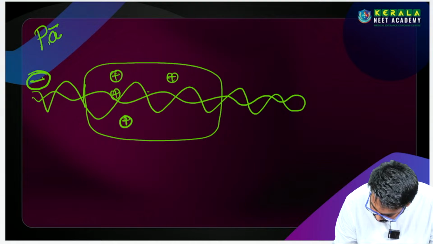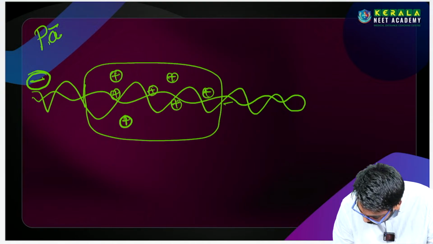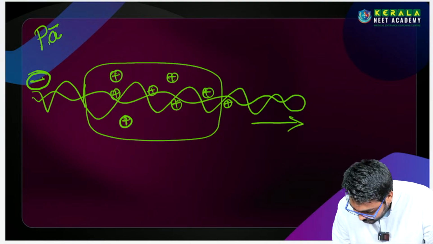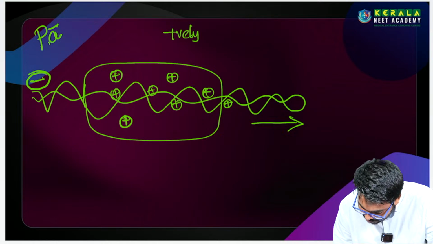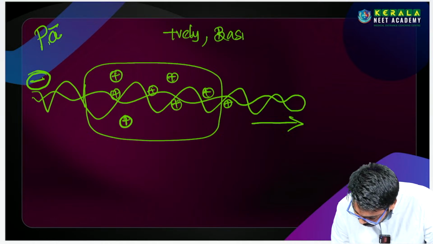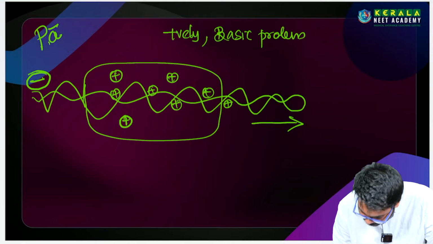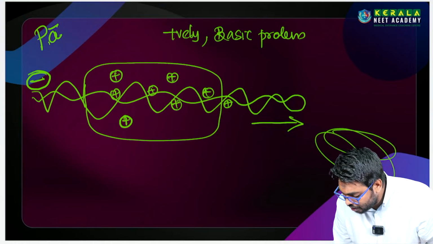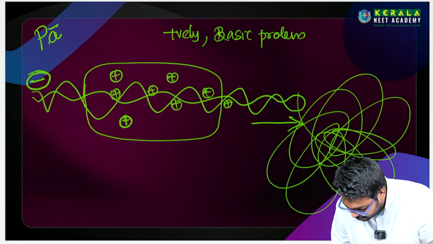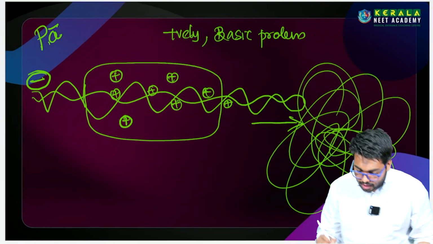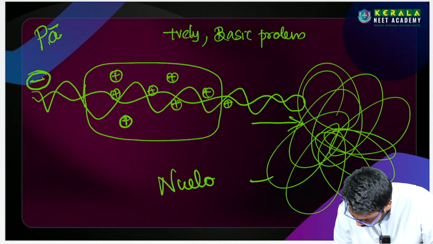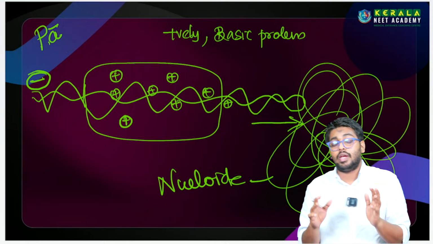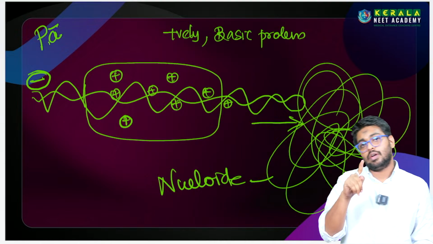Then இந்த positive charged protein will bind to the DNA, NCERT statementல கொடுத்திருக்காங்க. இப்போ ஒரு positively charged basic protein என்ன பண்ணும்? It will go and bind to the DNA, and the DNA will start making large loops. சரியா? NCERT statementல கொடுத்திருக்காங்க, it makes a large loop. This large loop is called என்ன? Nucleoid. This nucleoid is nothing but என்னது? The packed DNA of prokaryotes is called என்ன?